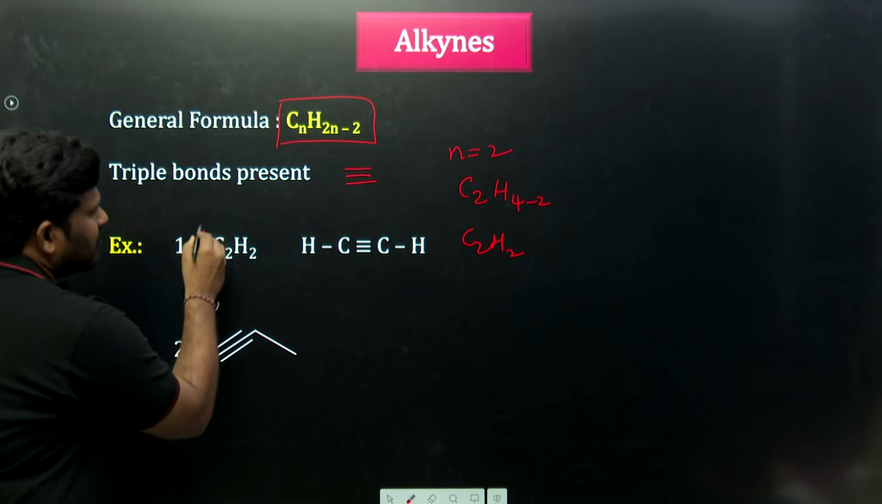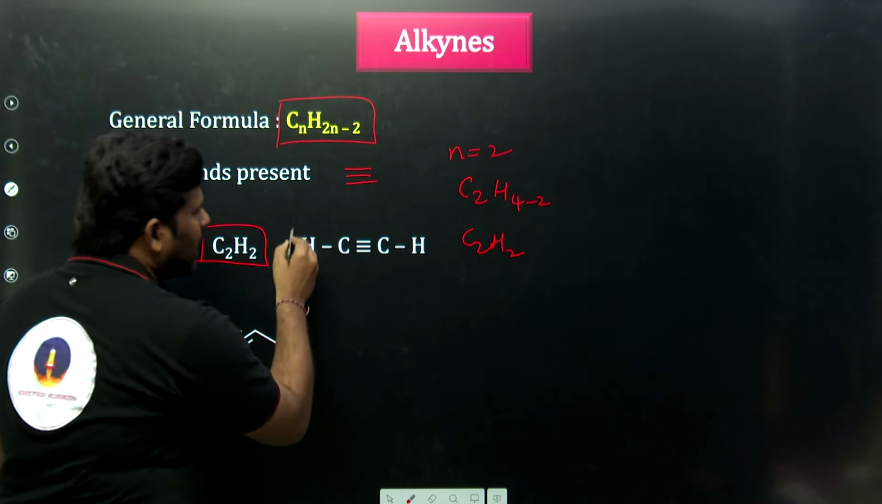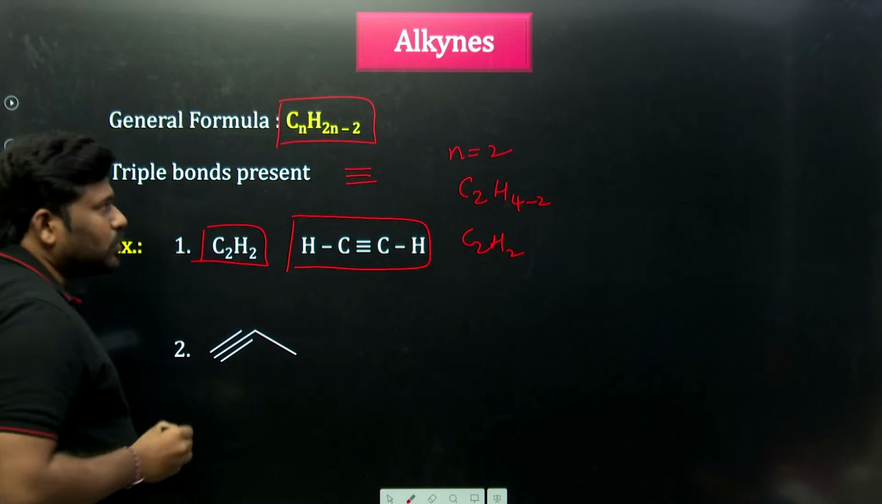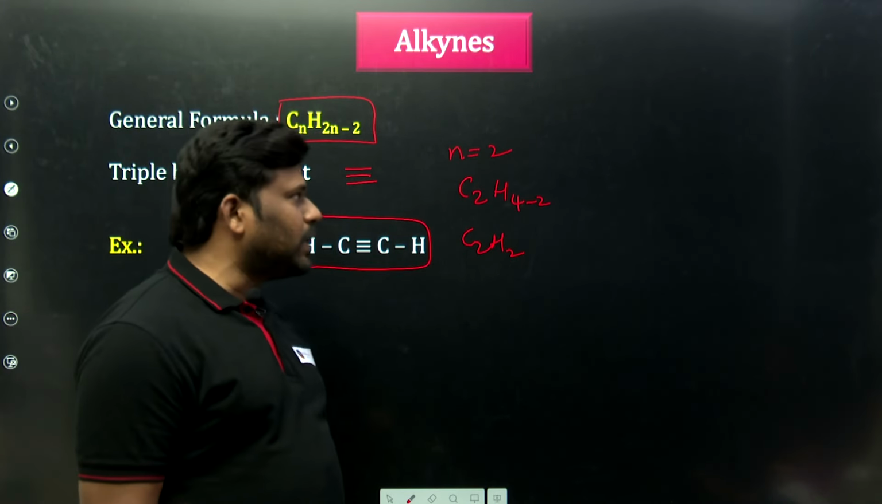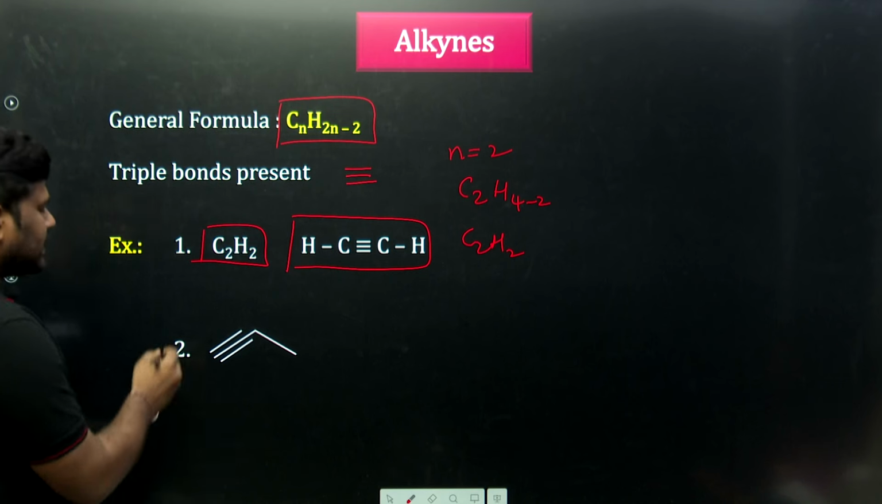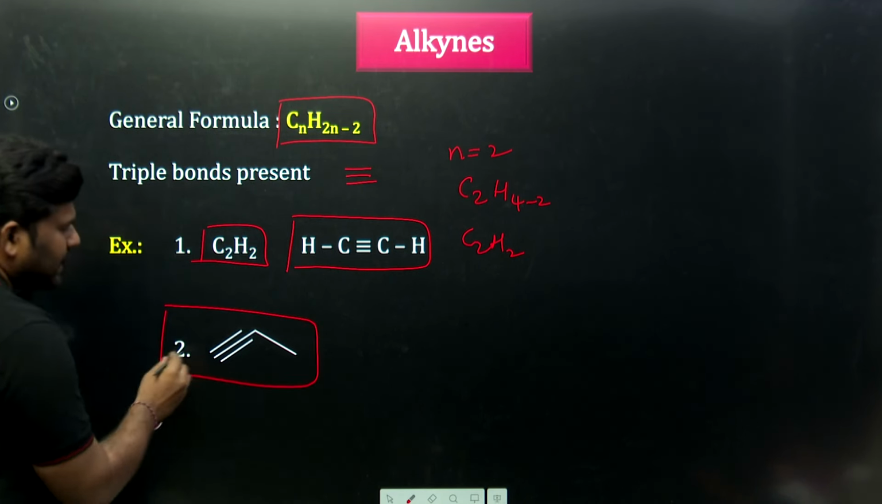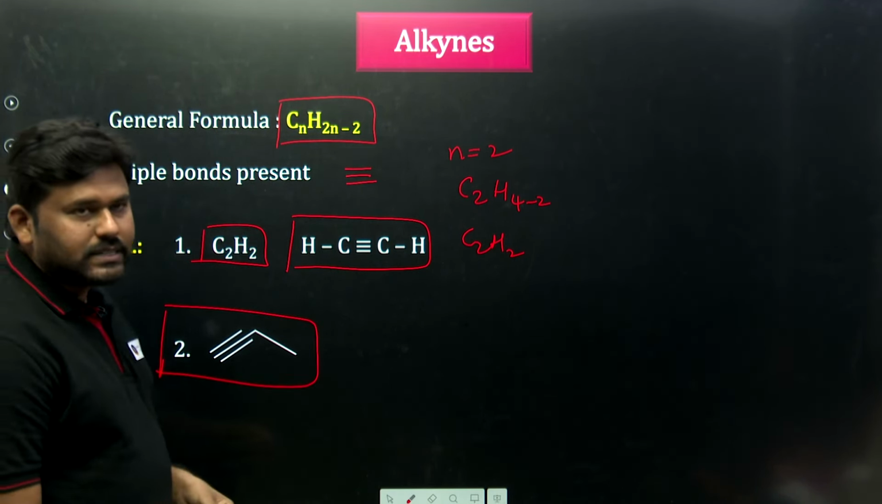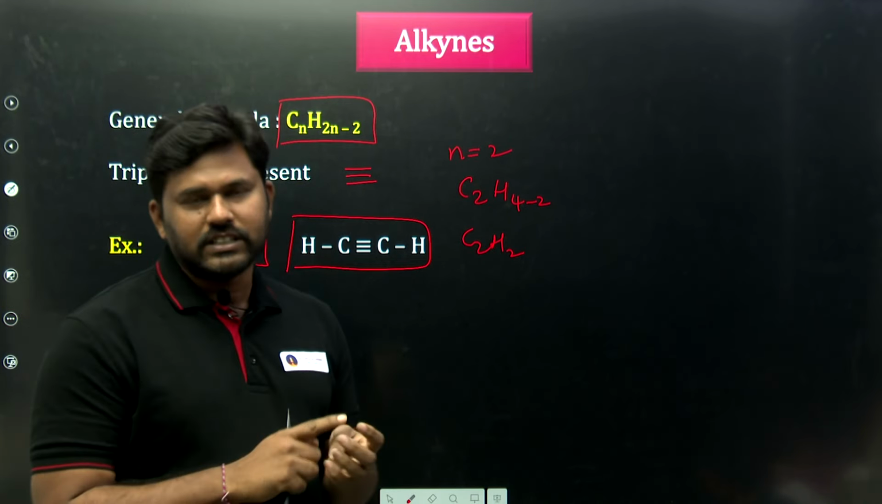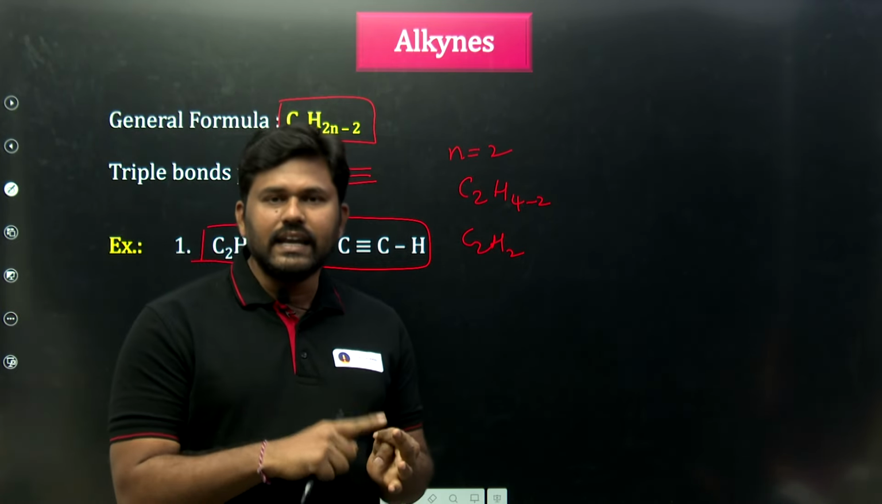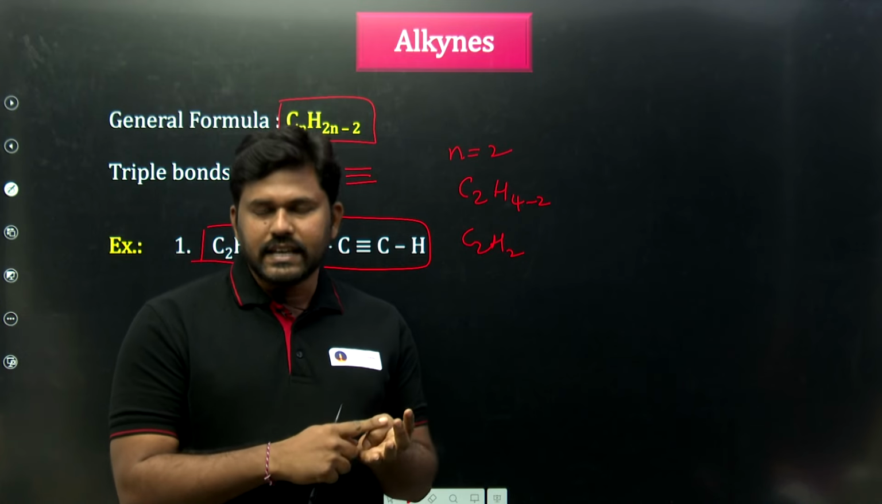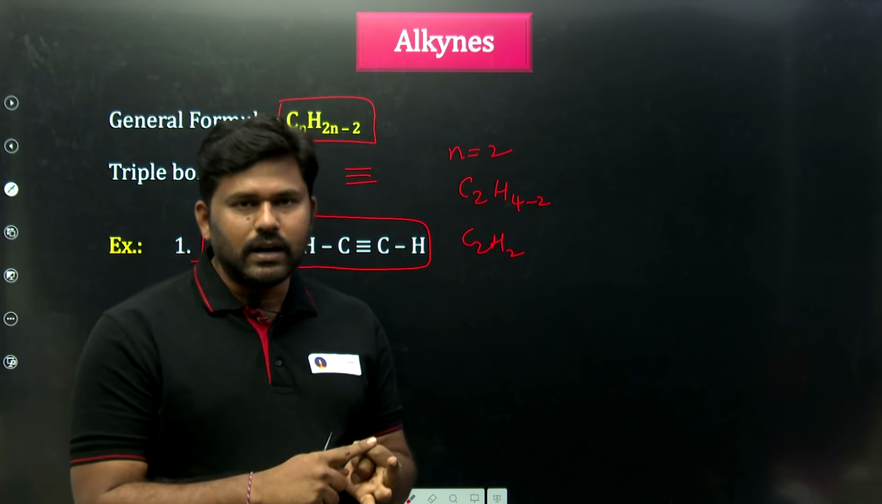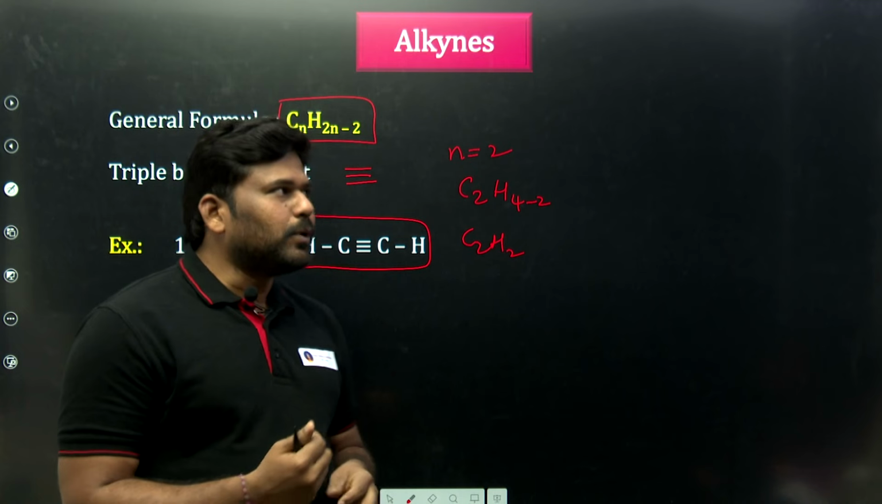So here the functional group is alkyne, a triple bond, with formula CnH2n-2. These are called alkynes. In bond line formation, a triple bond is there, and that is what we call alkynes. So the first functional groups are alkane, alkene, and alkyne. Alkanes have single bonds, alkenes have double bonds, and alkynes have triple bonds.